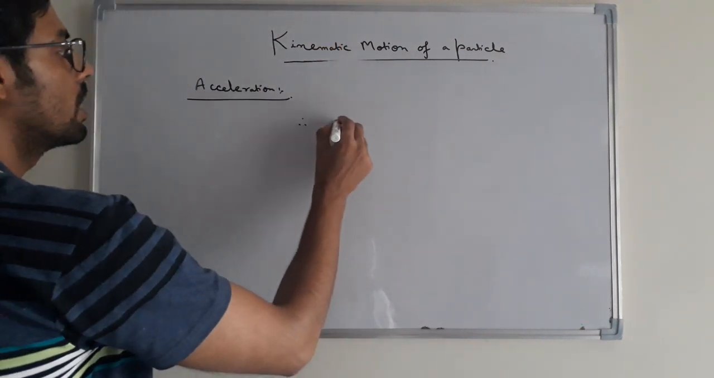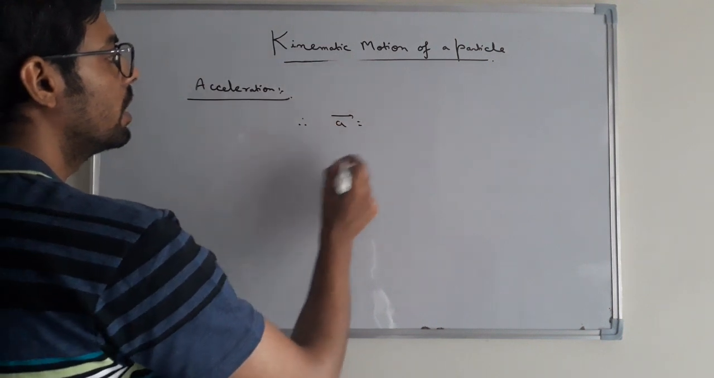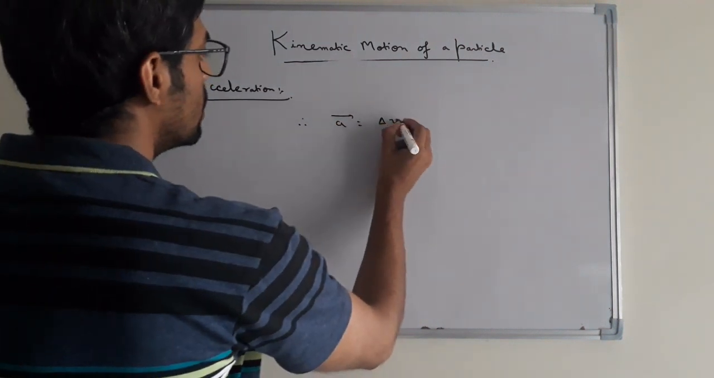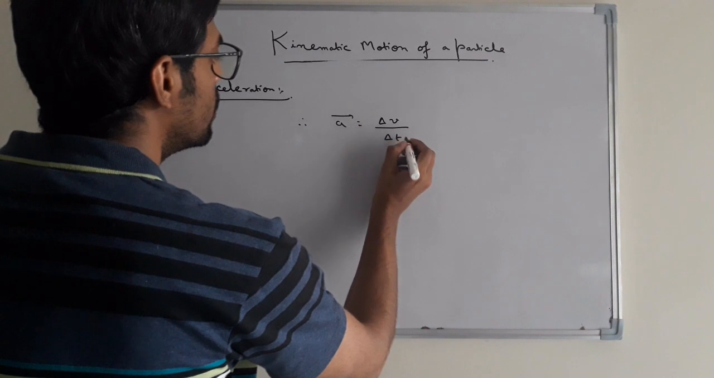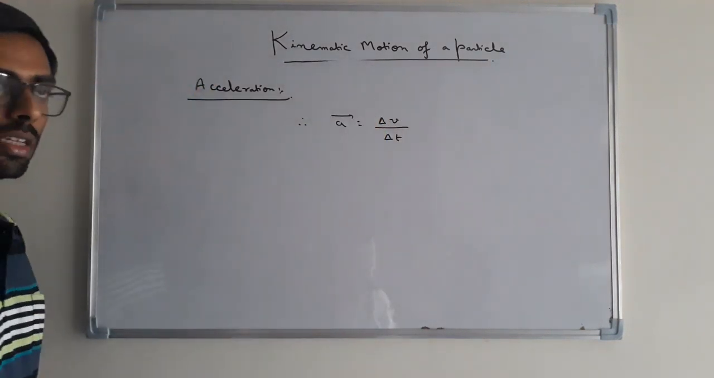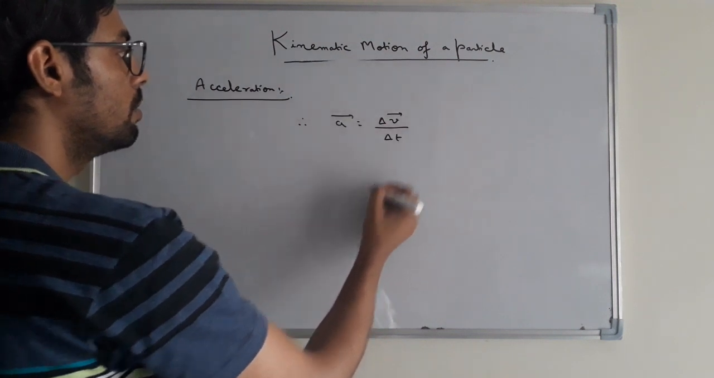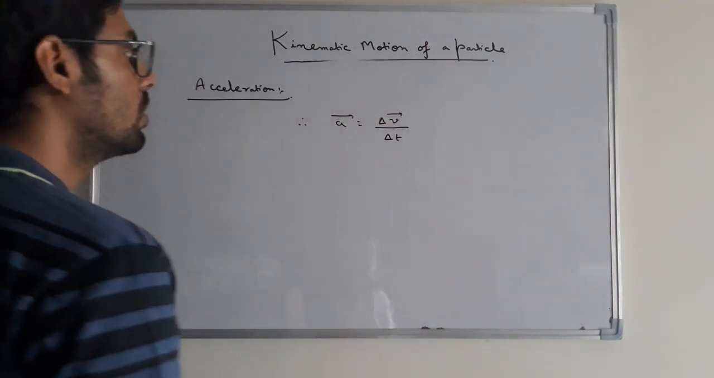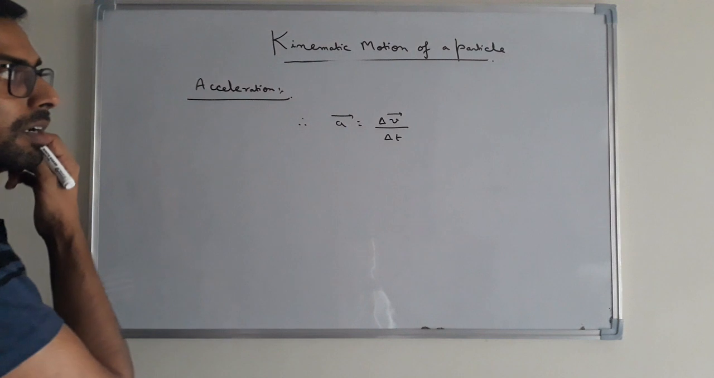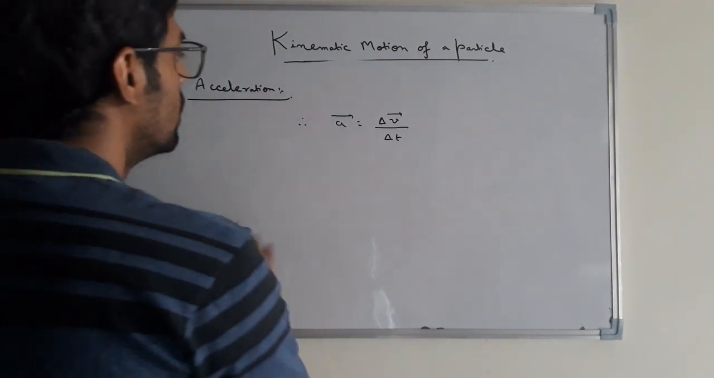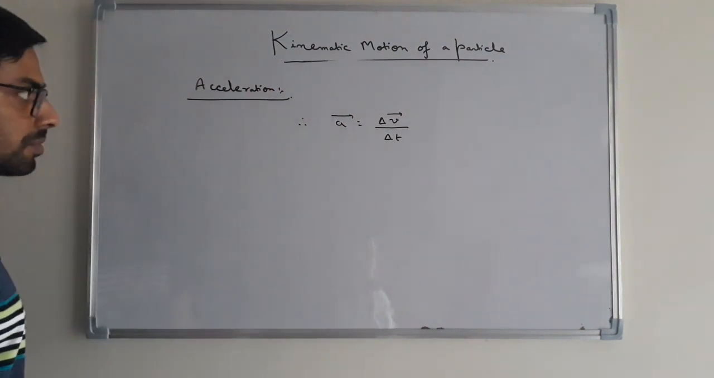So the acceleration vector is denoted by the time rate of change of velocity of a moving particle, delta v by delta t. Okay, the acceleration is defined as the time rate of change of velocity of a moving particle.